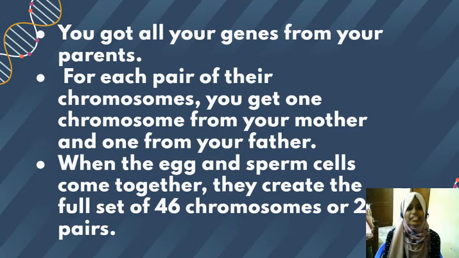All of us have got our genes from our parents, that we have learned so far. For each pair of chromosomes, you get one chromosome from your mother and one chromosome from your father. As I've already told you, each human being will have 46 chromosomes, that is 23 pairs of chromosomes. So the person would have got 23 chromosomes from the mother and 23 chromosomes from the father. When the egg and sperm cells come together, the 23 from the mother and 23 from the father join together to make a full set of 46 chromosomes. So this is how we get genes from the parents.